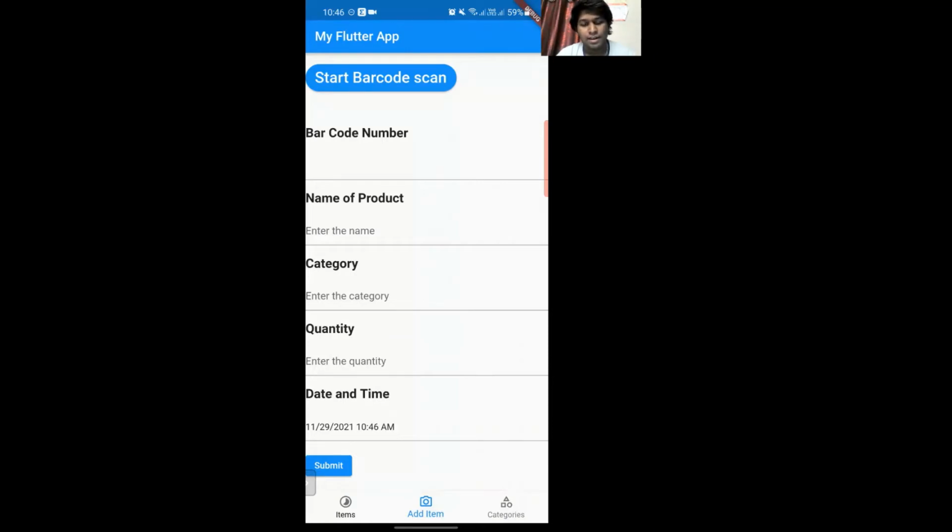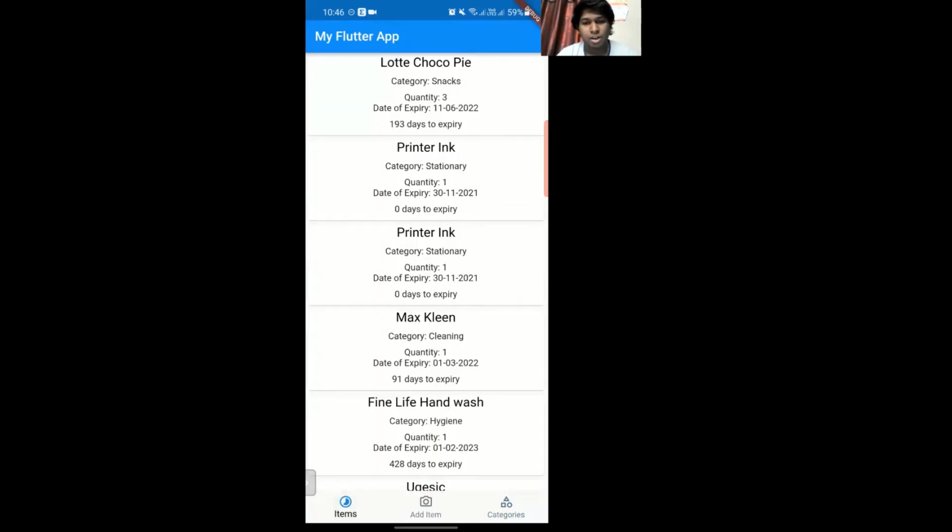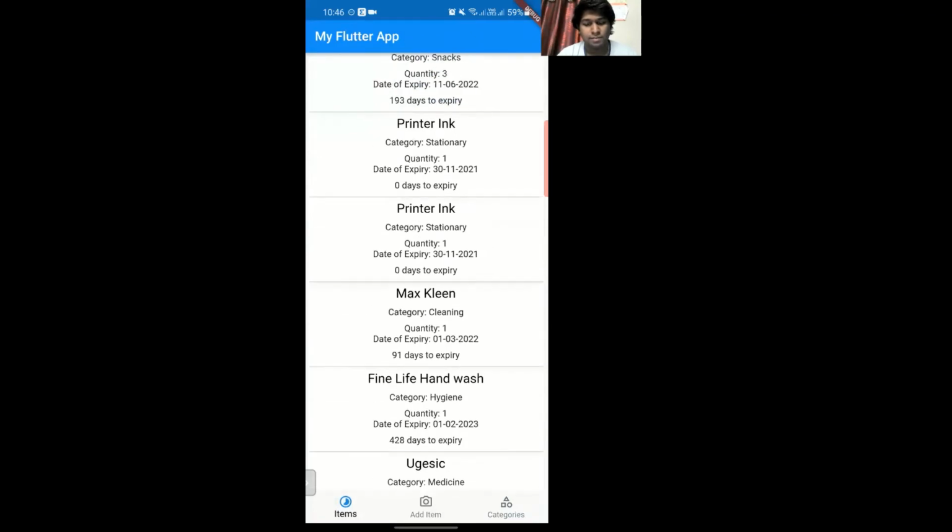Previously, as I mentioned, the start barcode scan button connects us to the code that we have for running the scanning function. And the submit button adds all the fields that we've input here to the database to store the data. And as you can see, we have just now added another category here called medicine. This way, the application lets us get an overview of what kind of items we've added in the categories page, with the items page being a lot clearer for us to understand.